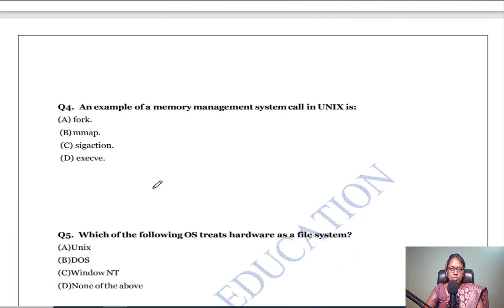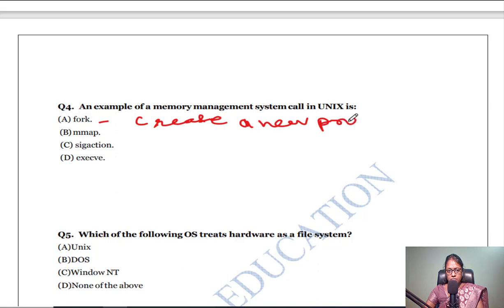Next question: an example of a memory management system call in Unix. The first one is fork. Everyone knows that fork is used to create a new process. Then mmap, which is used for memory management system calls in Unix. Then sigaction: based on some trigger, whenever a signal arrives, this function will be activated. So this won't come and this won't come. So mmap is the correct answer for a memory management system call in Unix.